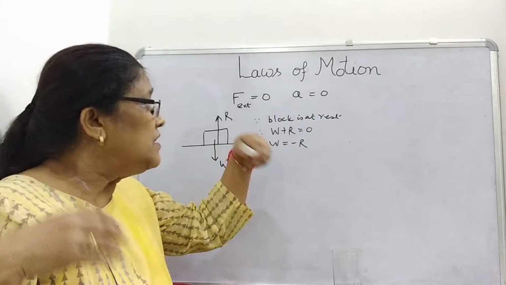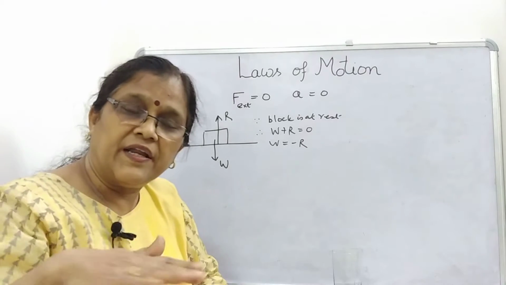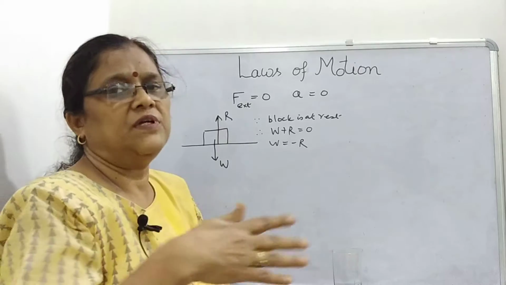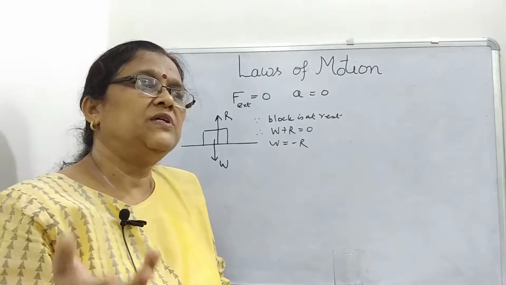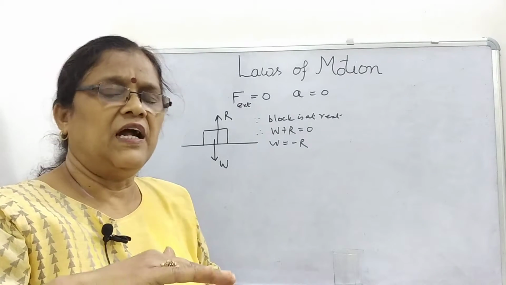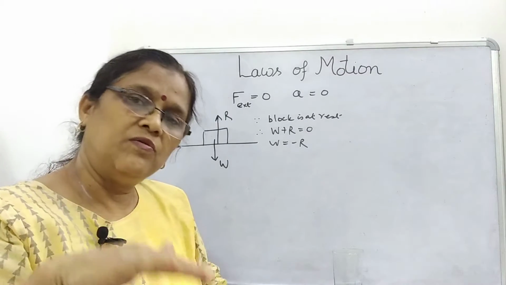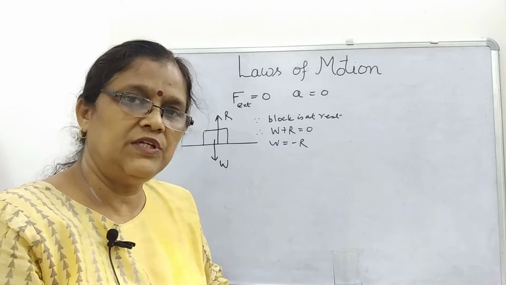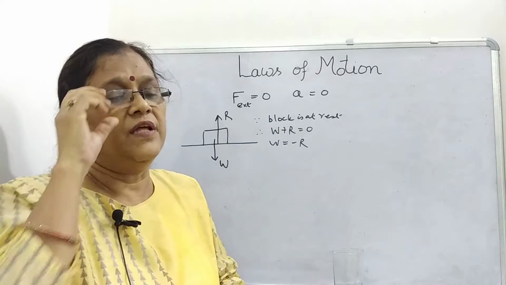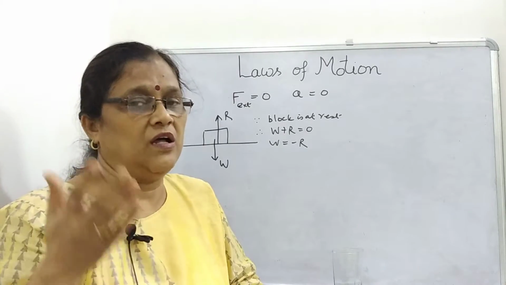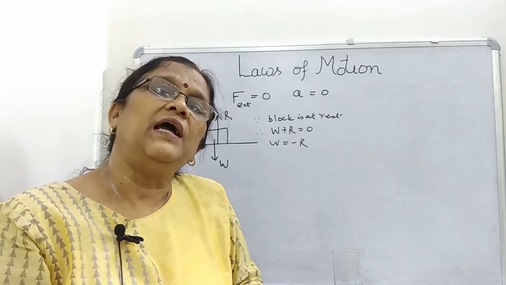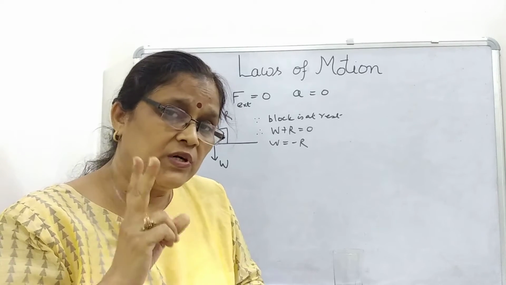In the other example, suppose a car is standing on the road, suddenly it starts, picks up and moves with constant velocity. What happens in the first case? When the car is standing, it is at rest, so there is no force and no acceleration. When it picks up, we can assume that during pickup it is accelerated due to an external force, and you know what that force is?